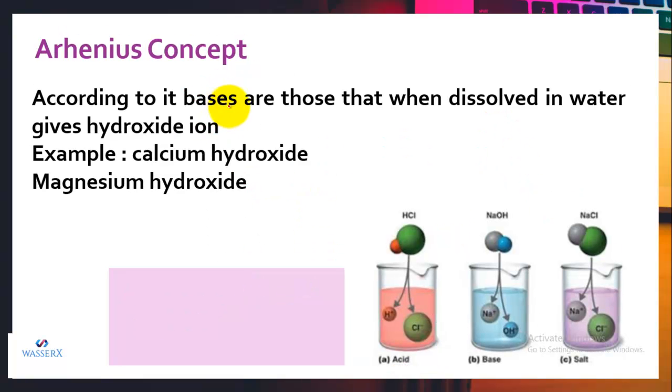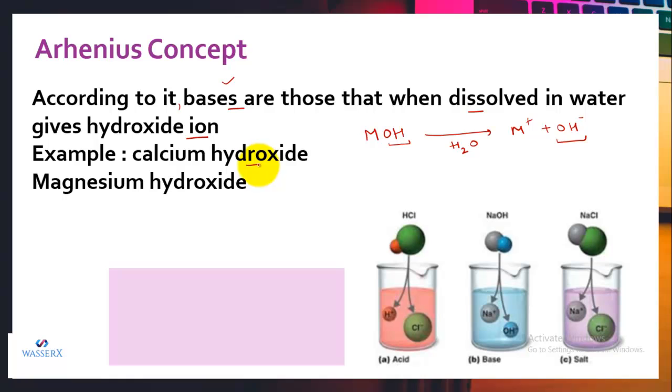If we use this concept for bases, then according to Arrhenius, bases are those which, when dissolved in water, give hydroxide ion. So if I have MOH, as you can see, it possesses a hydroxide ion. When any substance having this hydroxide ion is dissolved in water, it produces its respective hydroxide ion. So if a substance or a compound breaks to form hydroxide ion, then it is regarded as a base.